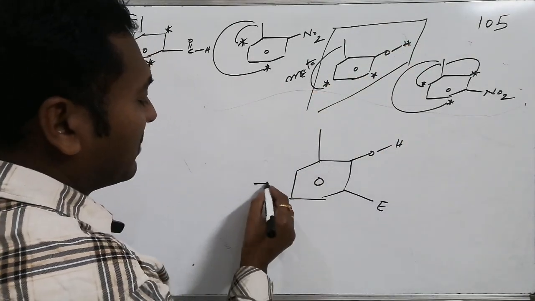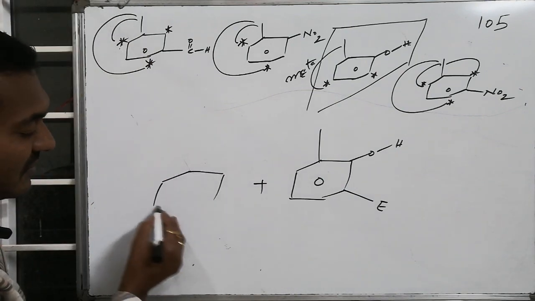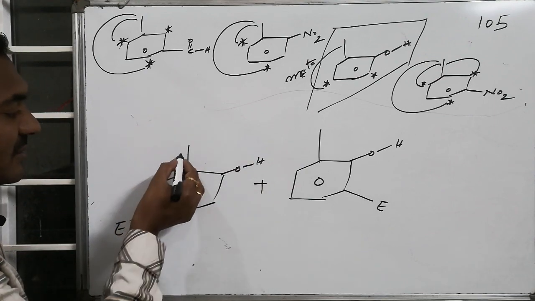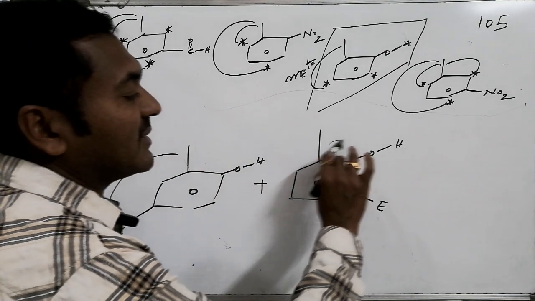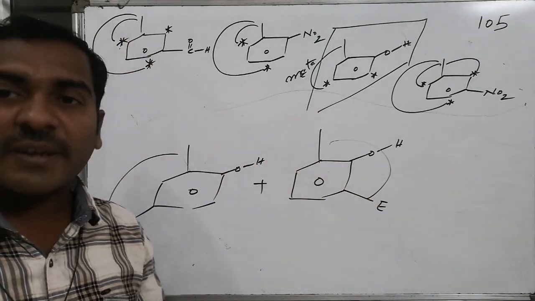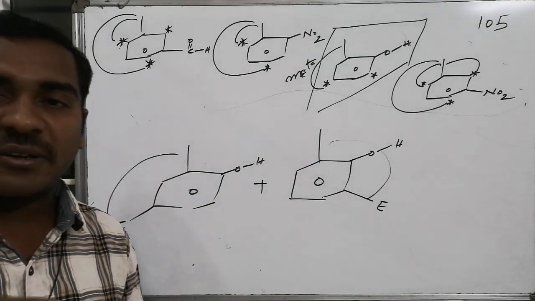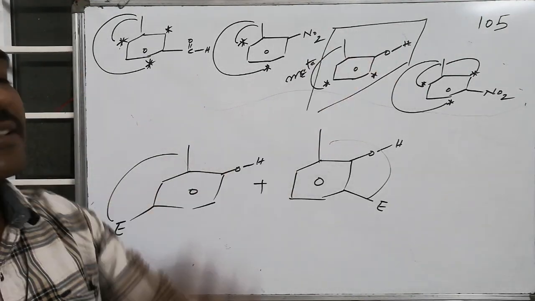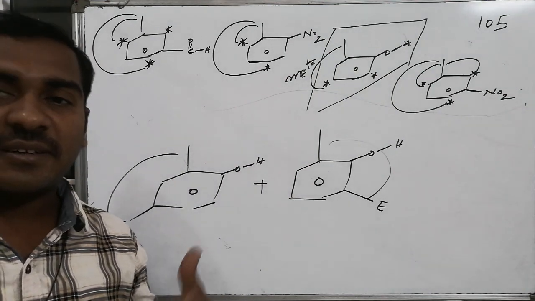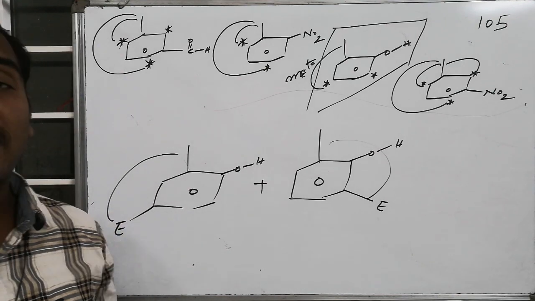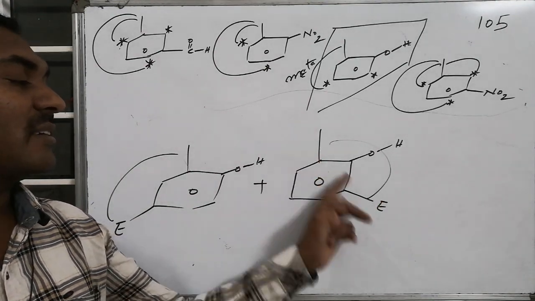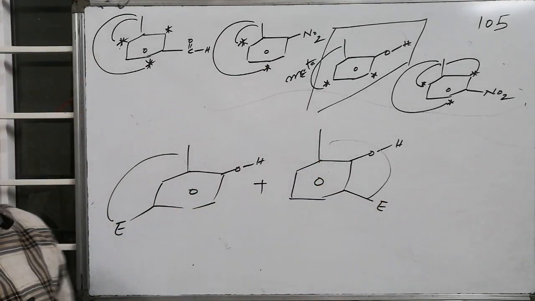The electrophile takes either this place, plus another variety of the possible chances of substitution is like this. This place is meta with respect to methyl. This place is also meta with respect to the methyl. So therefore, among the four given options, the particular option with hydroxy and methyl substituted over the benzene, if it participates in an electrophilic substitution reaction, the incoming electrophile is present at the meta position to that of methyl. With respect to the methyl, this will become a meta place, and this also becomes a meta place.